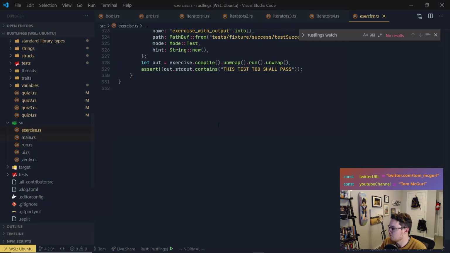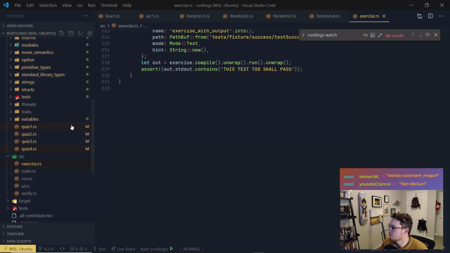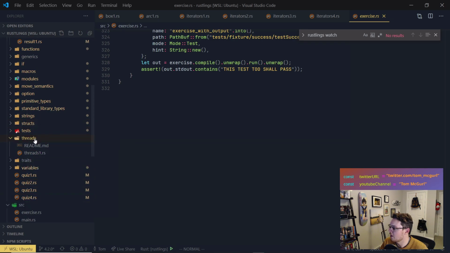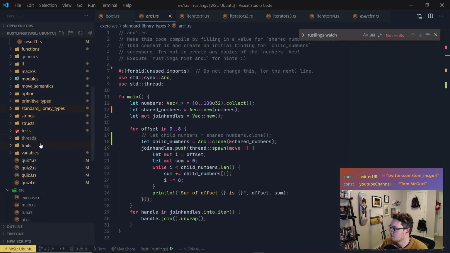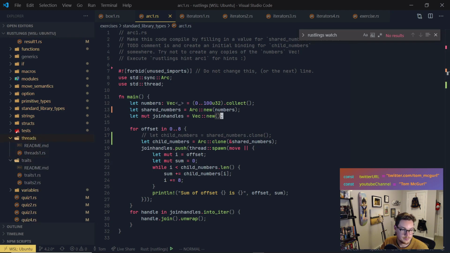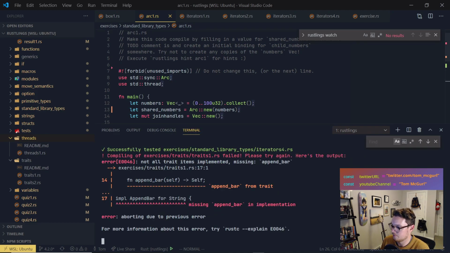Let's see, what else do we have? Traits. Threads. Oh yeah, we're definitely not going to finish it. We have threads still, standard library types. We went over that, we did that. We're doing that now. Traits. Threads. We haven't done threads yet. Let's see, we're at what time? Let's try to wrap it up. So let's go to iterators, traits 1.